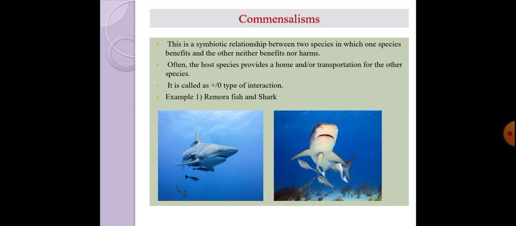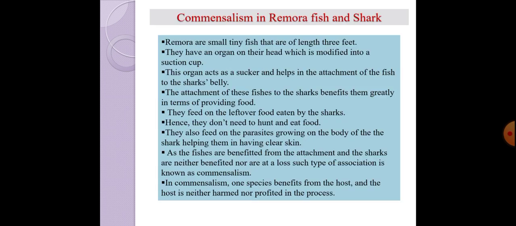म्हणजे रिमोरा फिशेस ज्या आहेत त्यांना रेडीमेड ट्रॅव्हलिंग मिळतं आहे विदाउट एक्सपेंडिचर ऑफ एनी एनर्जी. दे आर ऑल्सो गेटिंग द फ्री फूड, आणि एवढ्या मोठ्या शार्कवरती कोणी अटॅक पण करणार नाही, त्यामुळे त्यांना प्रोटेक्शन पण मिळतं आहे. सो दिस रिमोरा फिशेस आर गेटिंग मेनी बेनिफिट्स while the shark remains unaffected, because these remora fishes are not parasitic in nature, so they are not harming the shark. So this type of interaction, where one of the interacting partners is getting benefited while the other remains unaffected, is called commensalism. So this is the explanation.